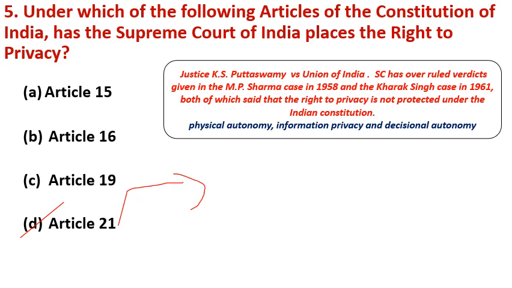Now there are 3 important dimensions of right to privacy. Number 1, physical autonomy. Number 2, information privacy. Information privacy is very important in the current digital age. And the third one, decisional autonomy.